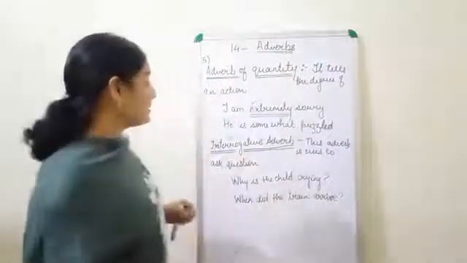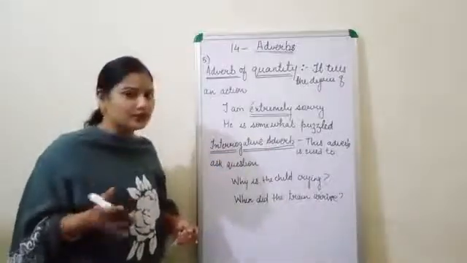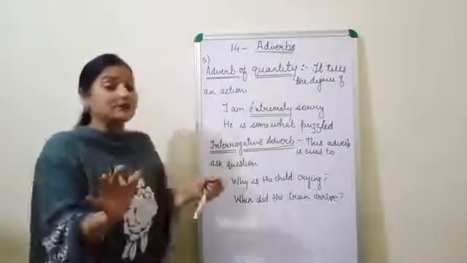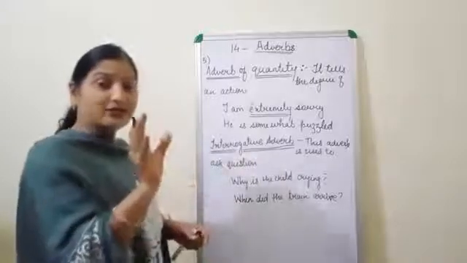Okay, one more example. He is somewhat puzzled. Somewhat puzzled, not too much. The quantity is not too much. He is not fully puzzled, but he is somewhat puzzled. So again, this is giving the quantity.